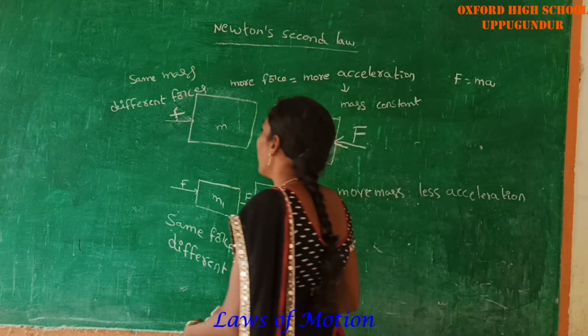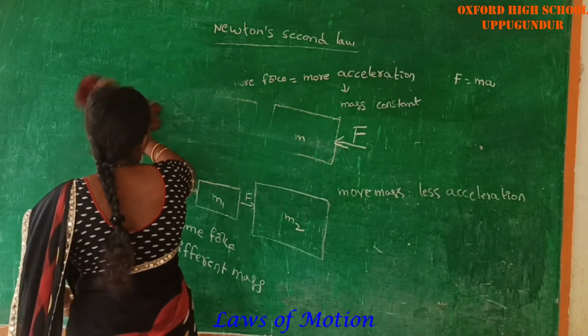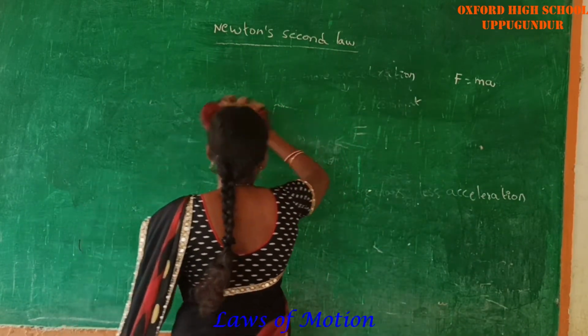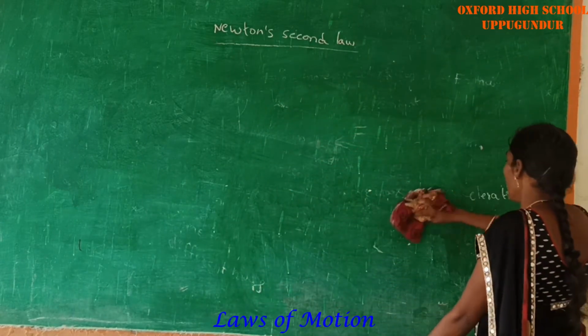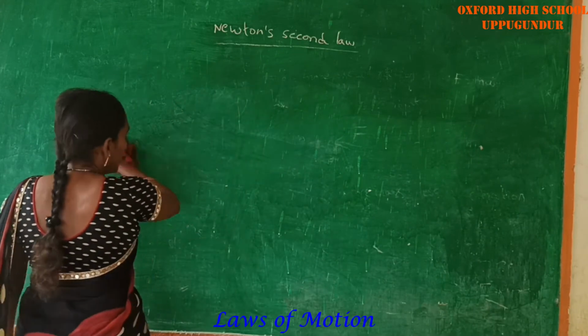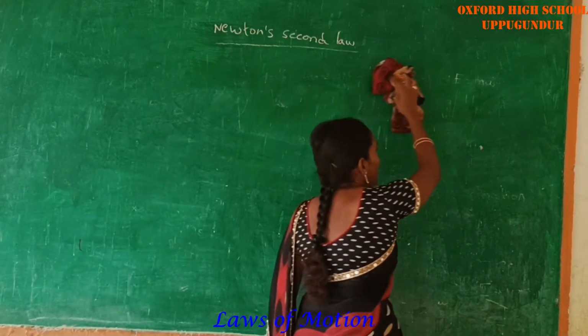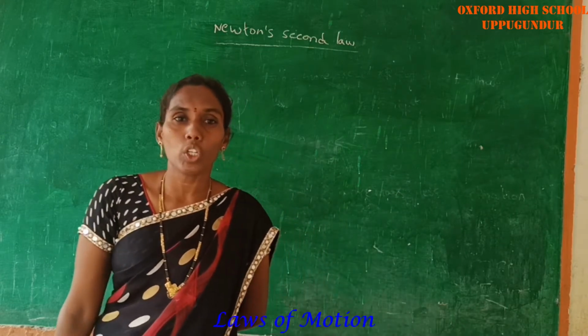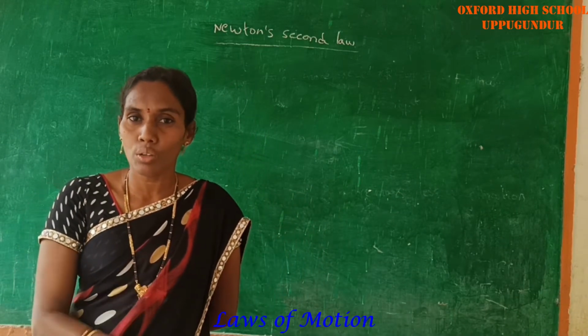What is the definition of Newton's second law? Newton's second law says that the rate of change of momentum is always directly proportional to the external force acting on that body.